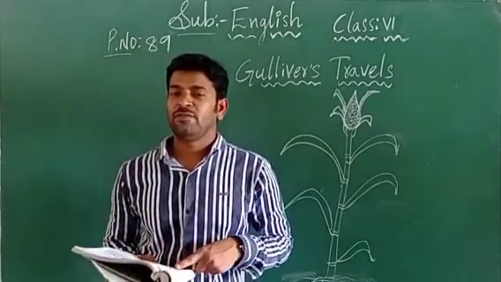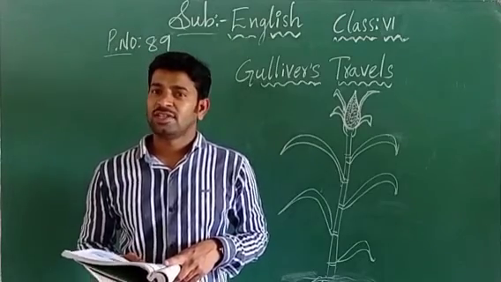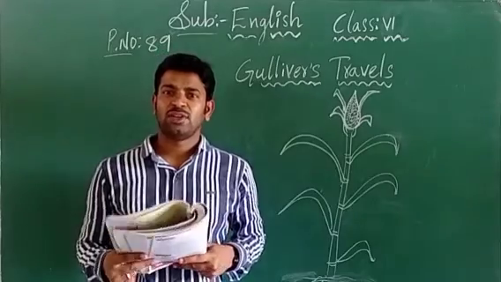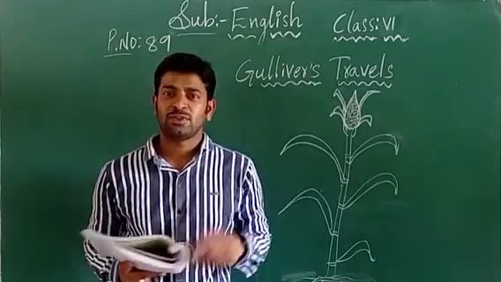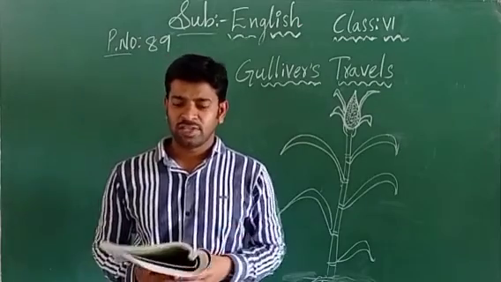Next, in reading B, we have seen the poem My Shadow, children. Just we have to imagine how the shadow is going to jump, how it is going to participate in all the activities before the person is going to do that activity. Yes or no? That we have seen.